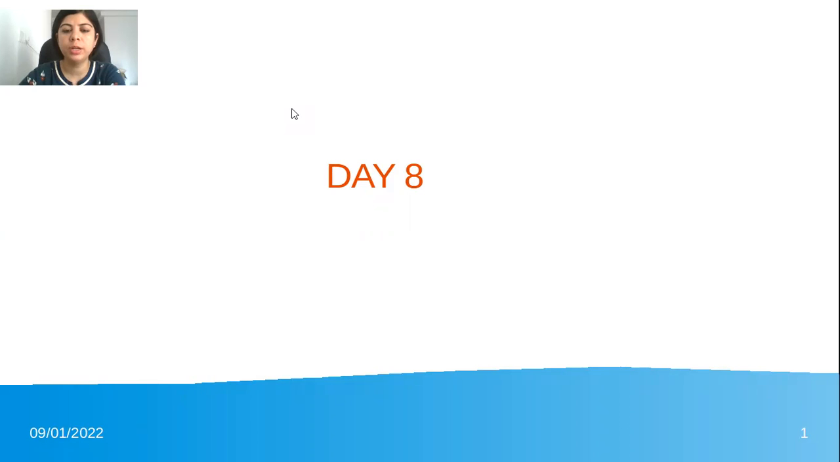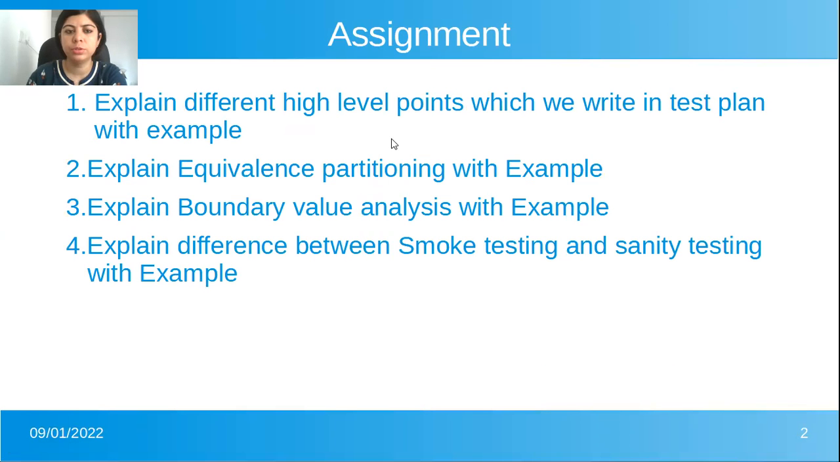So here I am with my day 7 of Technocrat assignment. I'd like to proceed with the questions. So here the first question is, explain different high-level points which we write in test plan with example.